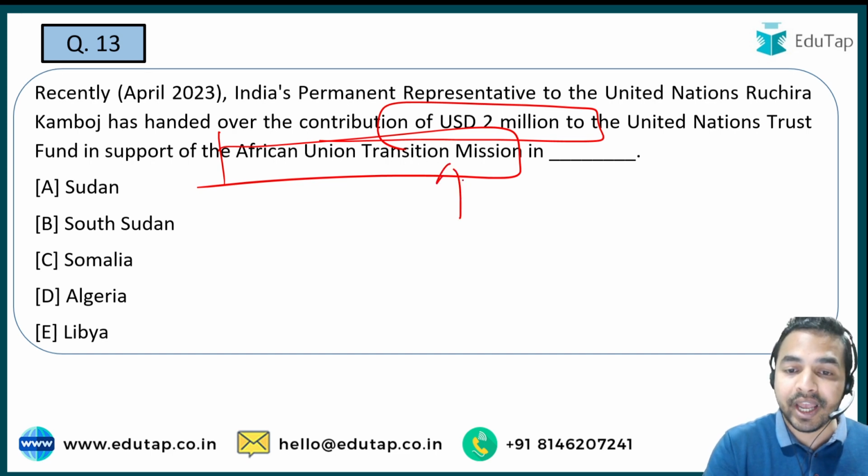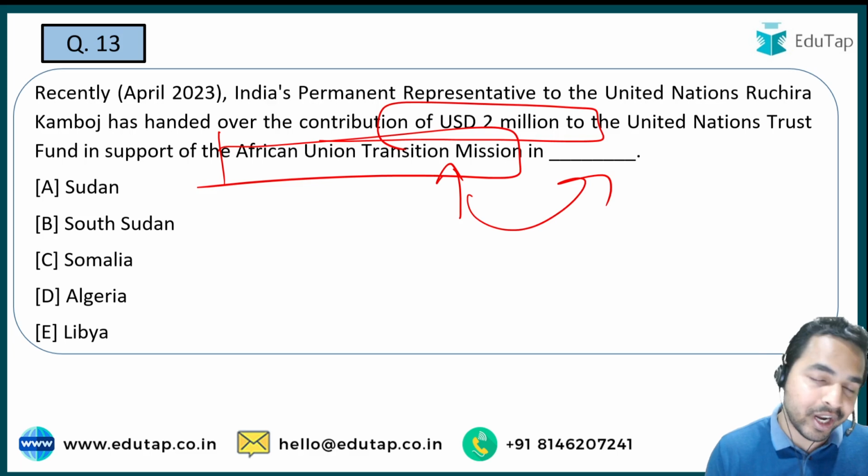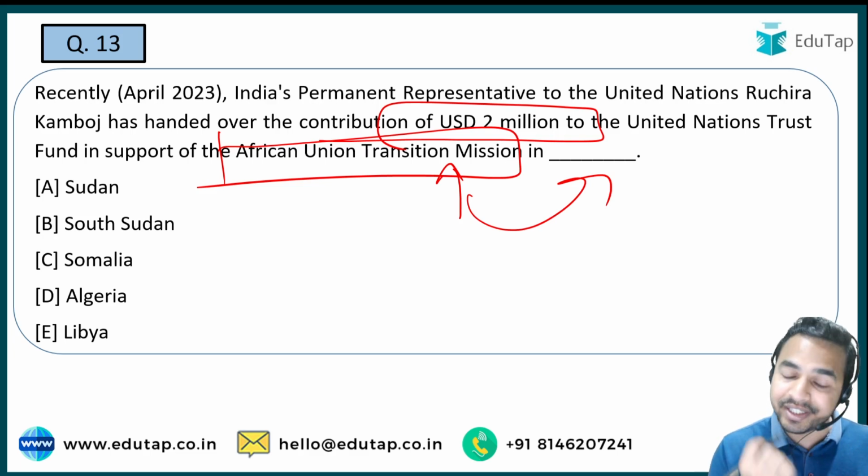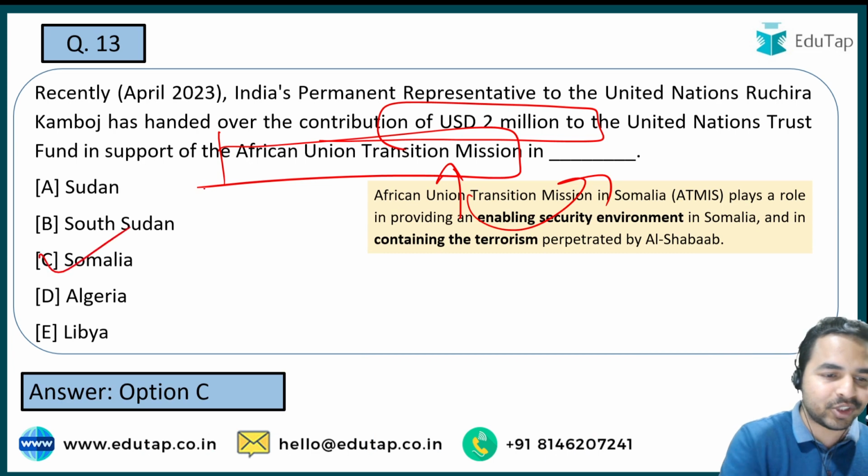अब ये जो मिशन है ये कौन सी जगह पर basically implement किया जा रहा है, that is what you are required to tell me in the comment section. Is it in Sudan, South Sudan, Somalia, Algeria or Libya? So these are the kind of questions which are being asked in the exam, and here guys the right answer is option C, that is Somalia is the right answer.